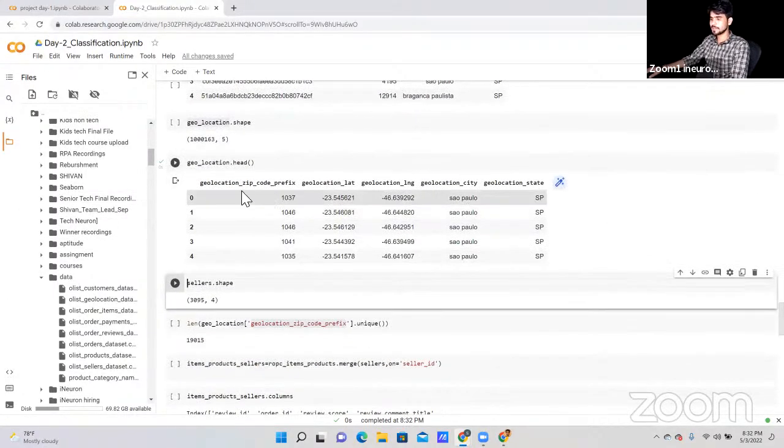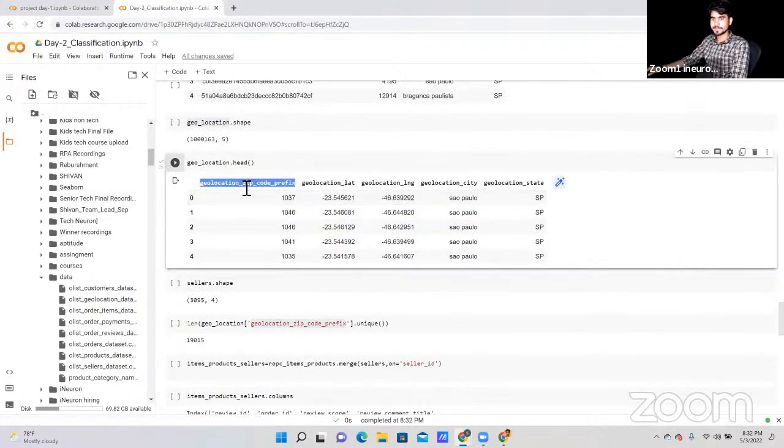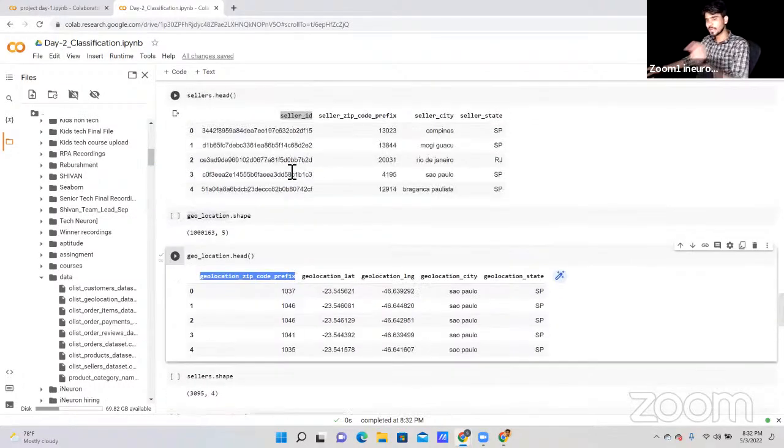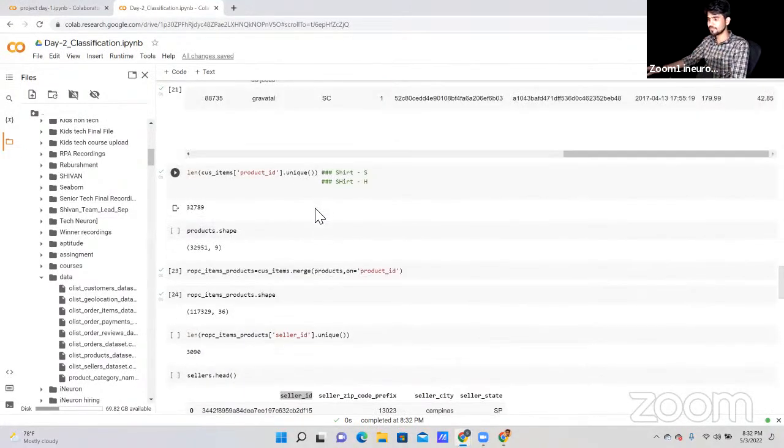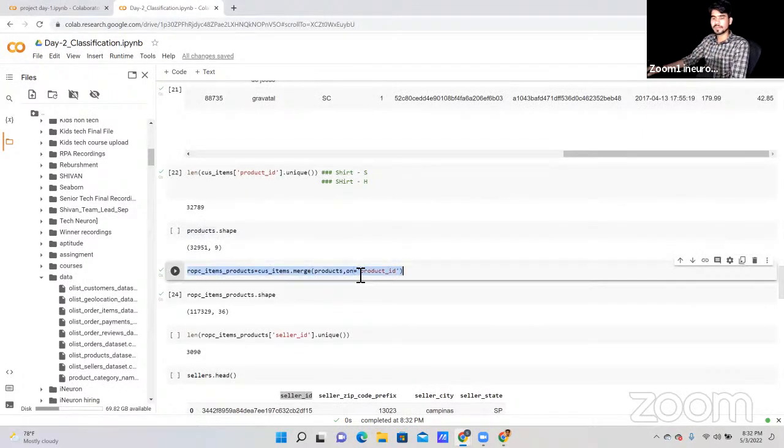As you can see, we have a geolocation card. A question came in: I'm not getting the product ID column after merging the 5 files, how did you get it, please explain. Okay, product ID. Can you please mention the dataset name? Please mention the file name, Richa, so that I can explain again.